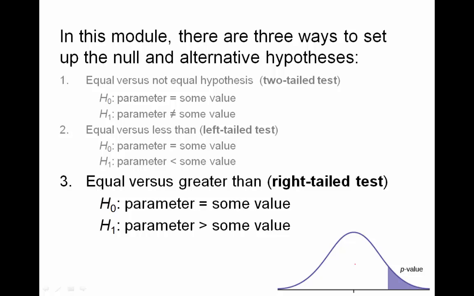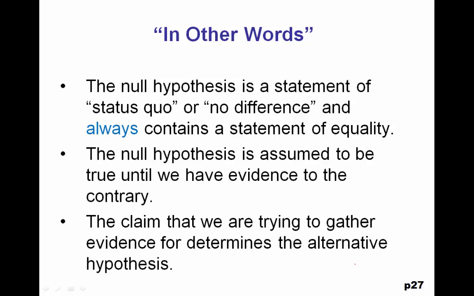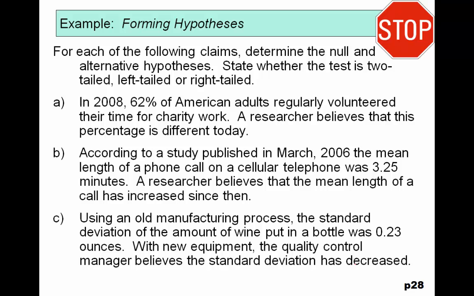In other words, the null hypothesis is a statement of status quo or no difference and always contains a statement of equality. The null hypothesis is assumed to be true until we have evidence to the contrary. The claim that we are trying to gather evidence for determines the alternative hypothesis. For each of the following claims, determine the null and alternative hypotheses. State whether the test is two-tailed, left-tailed, or right-tailed. Stop the video before looking at the solutions on the next slides.